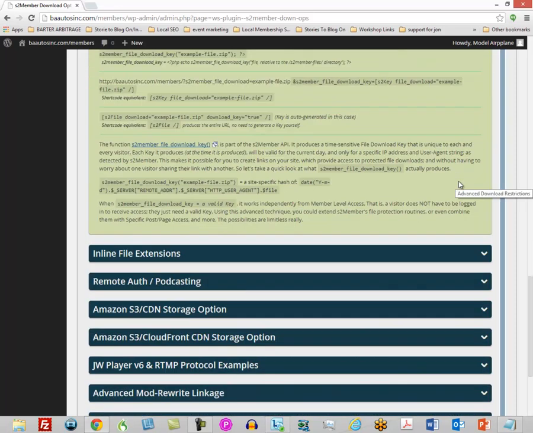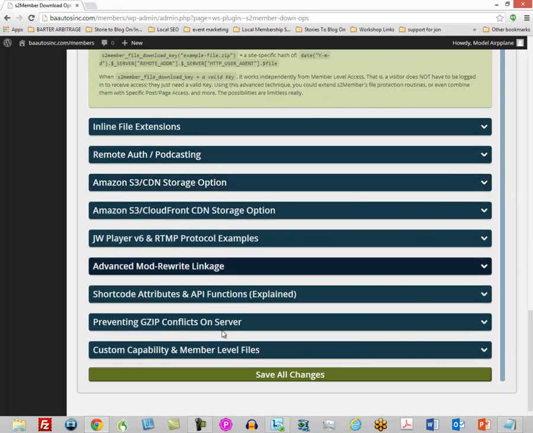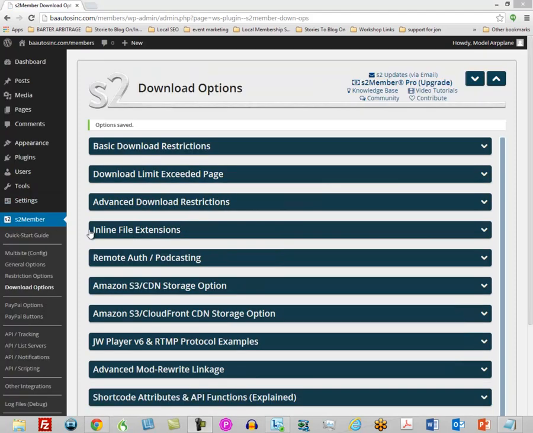Once again, we're going to keep this pretty simple. All these other options are for more advanced things you're going to be doing with your site. We're going to leave that blank for now and just hit save all of our changes. Okay, next we're going to go to our PayPal options.